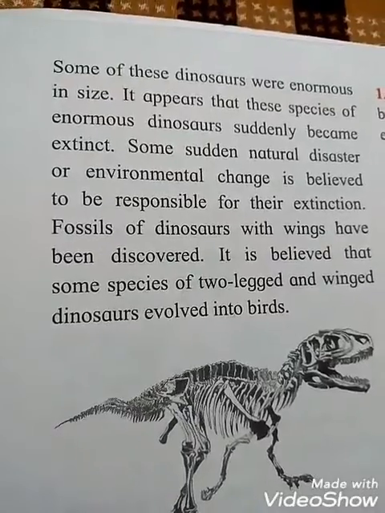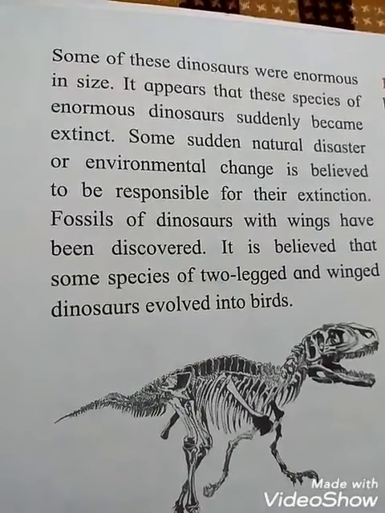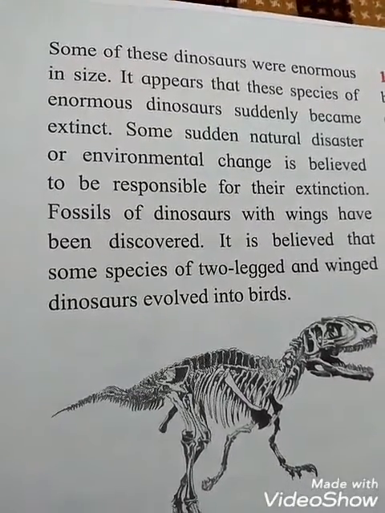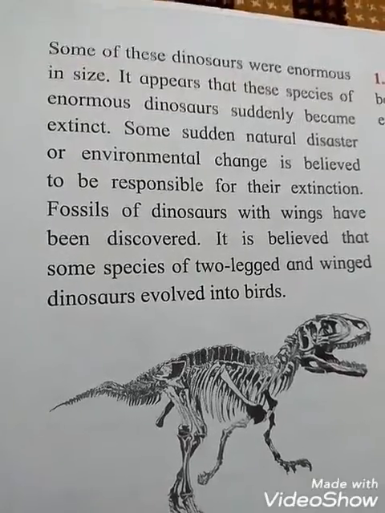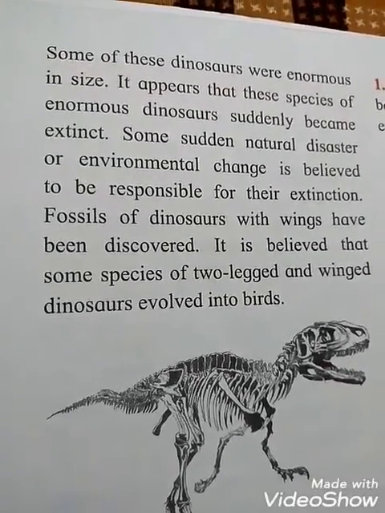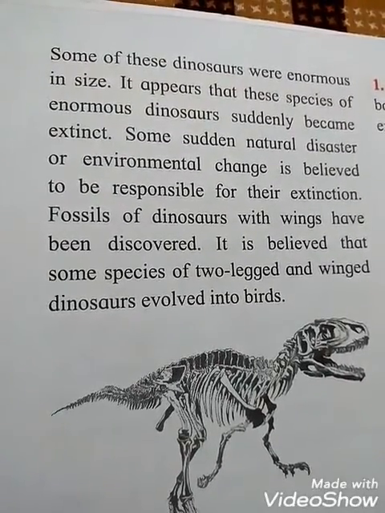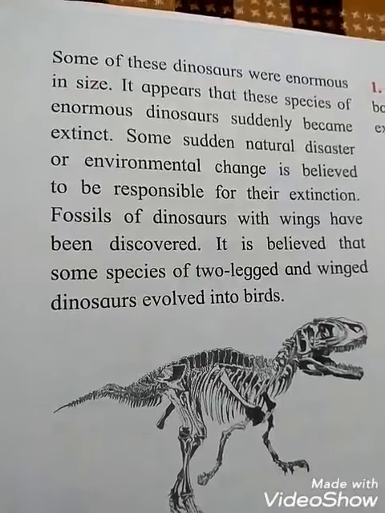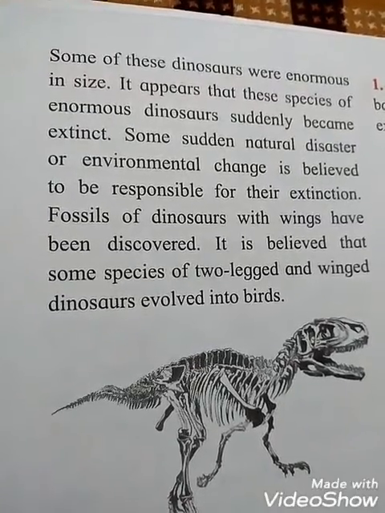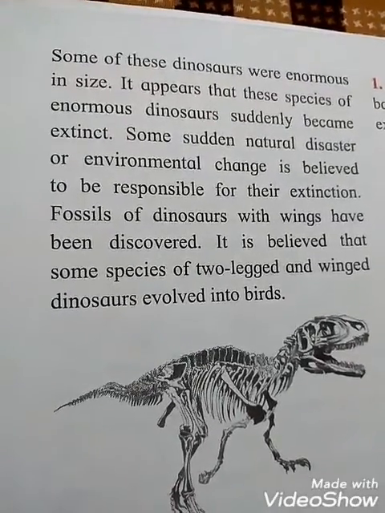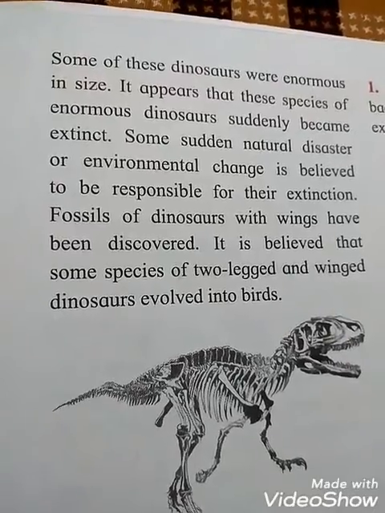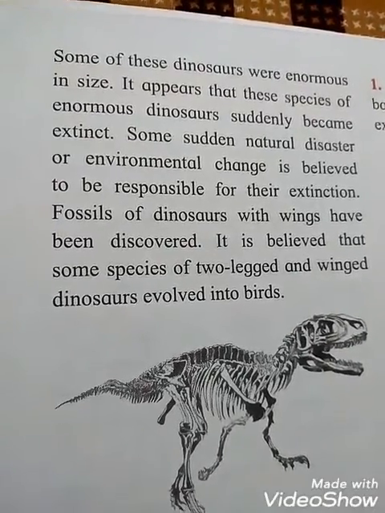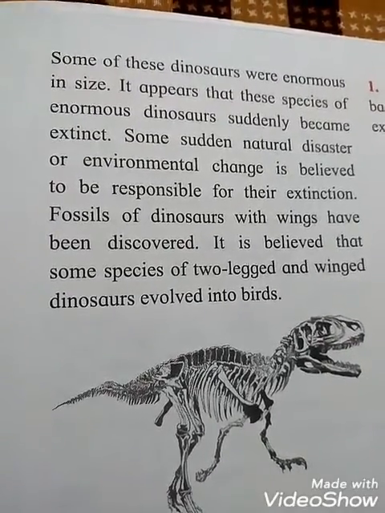Okay, some sudden natural disasters or environmental change is believed to be responsible for their extinction. Say students, that means why does it happen? Because of the natural disasters or environmental change, which is believed to be responsible for their extinction, means they are lost, they die out.